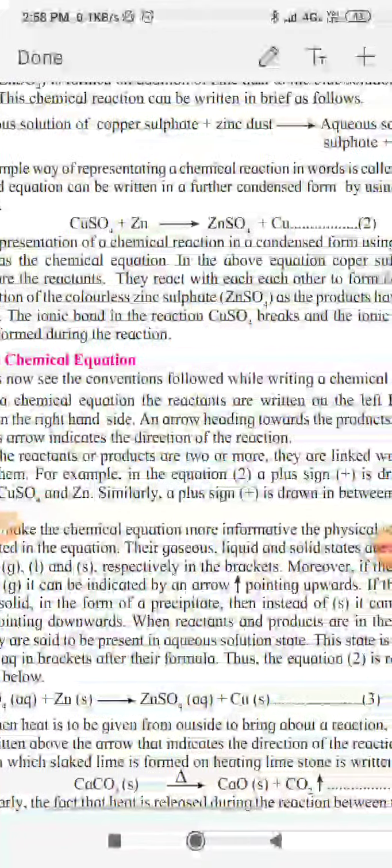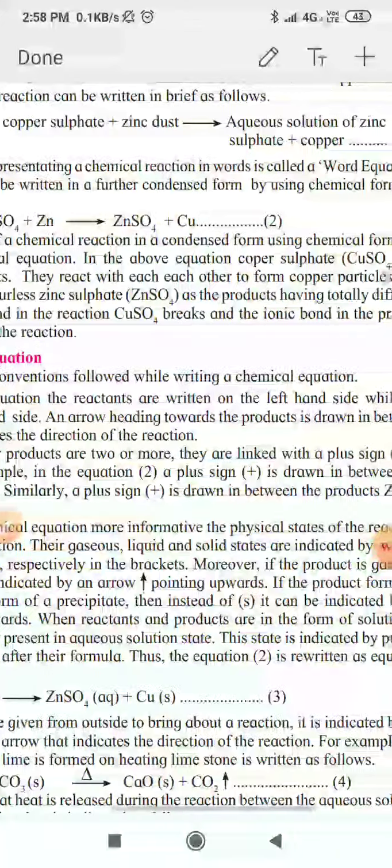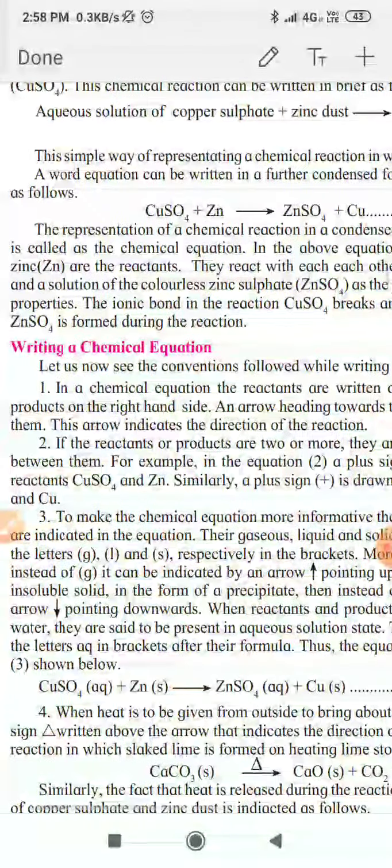Thus, equation 2 is written as equation 3 shown below. So, if one of the products is a precipitate, then instead of an upward arrow we have to write a downward arrow, and if the reactant or product are aqueous solutions in water, then we have to write in brackets small aq for aqueous, and aqueous means their solution is prepared in water.